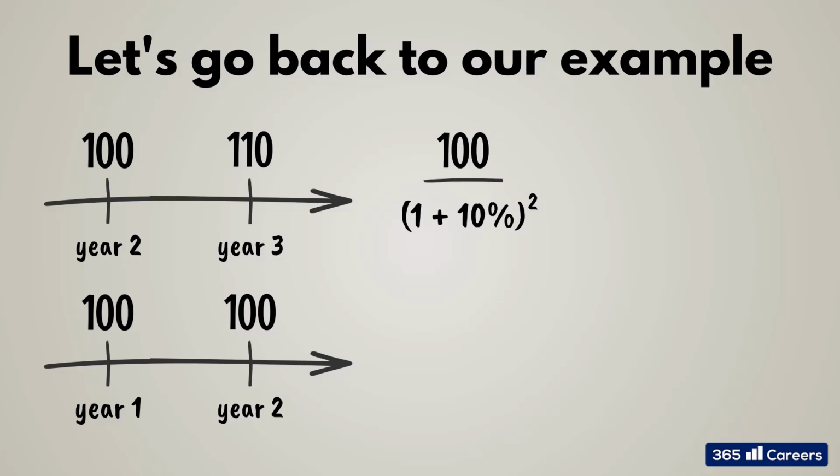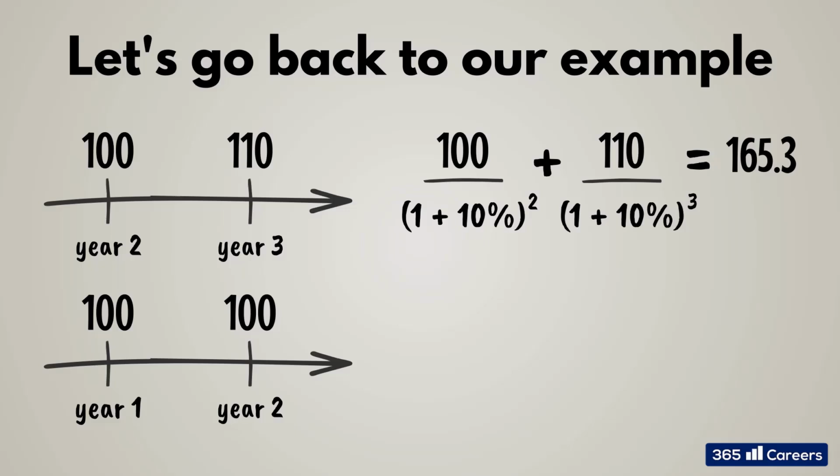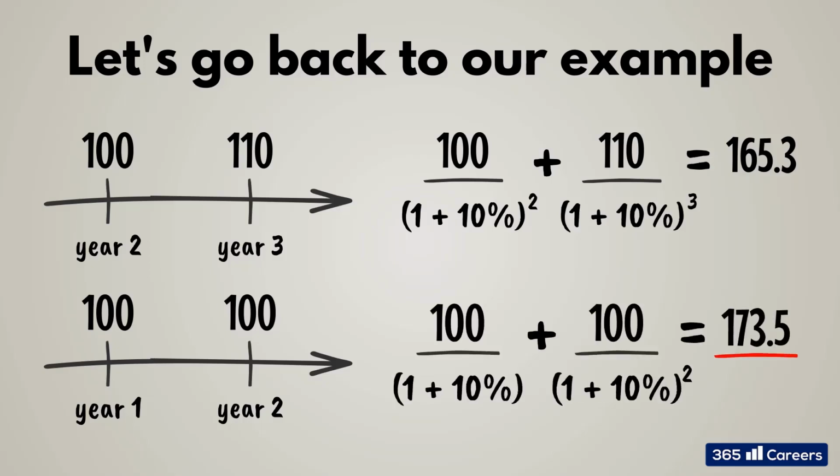We are elevating to the second degree because the cash flow is 2 years from now. Then we will have 110 divided by 1 plus 10% to the third degree, because this is a cash flow in year 3. The present value we will obtain from this equation is 165.3. It's much lower than the simple sum of 100 and 110.